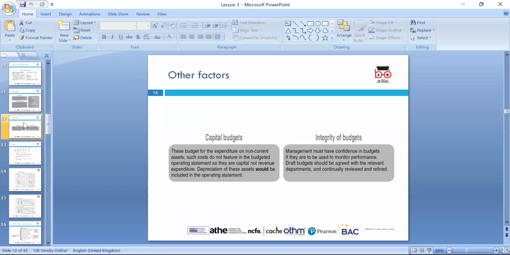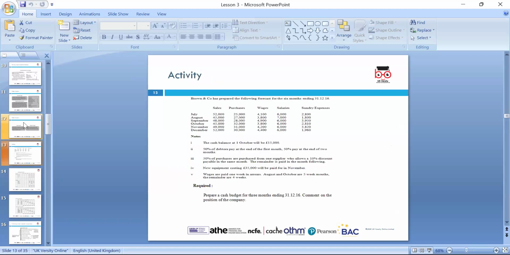Capital expenditure means the expenditures that are required for long-term or high-value items. Integrity of the budget means honesty. We need to be honest with the budget. Any budget we make, we need to make sure of this.